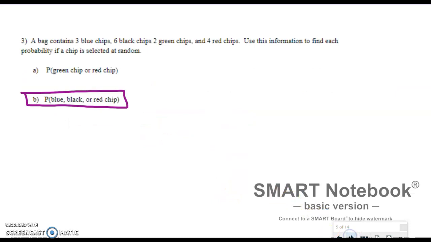Okay. Now, this is the second Ed Puzzle question that you had, in which I asked you to find the probability that it was blue, black, or red chips. Because we cannot have a chip that is a combination of those, what we're going to do is find the probability that blue happens plus the probability that black happens plus the probability that red happens.